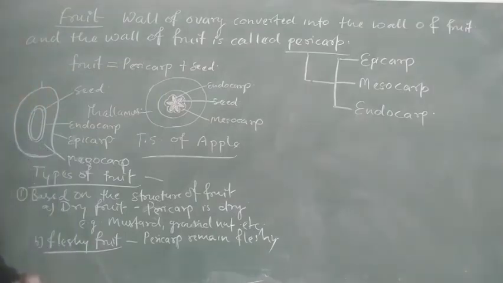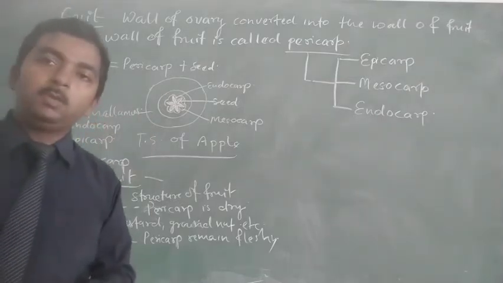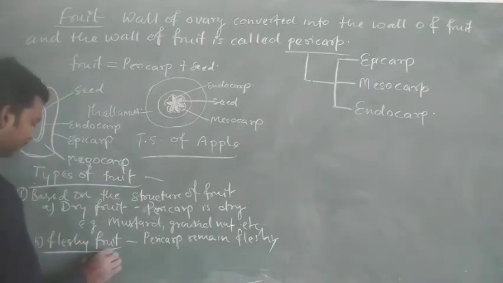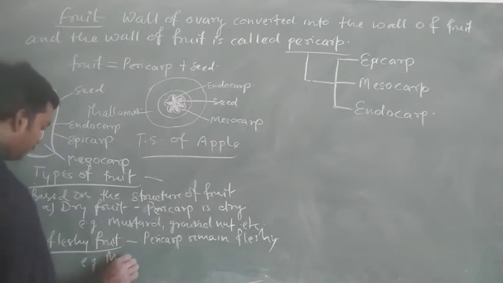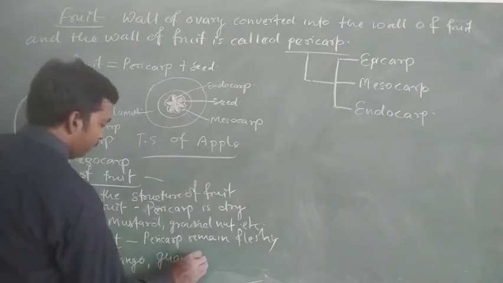That kind of fruit is known as the fleshy fruit. So these are the types of fruit on the basis of the structure of the fruit. Examples of fleshy fruit are mango, guava, etc.